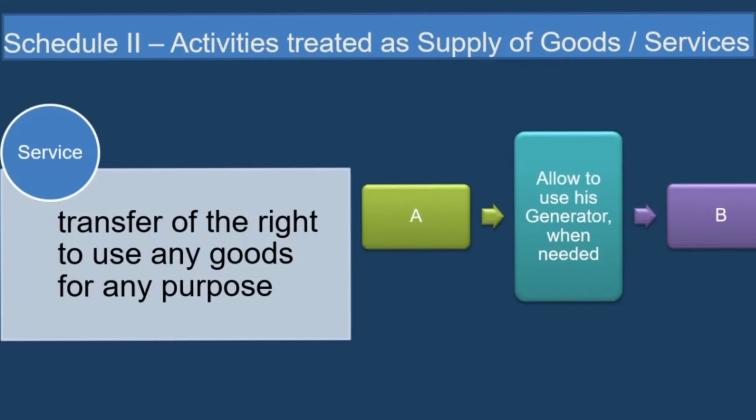Next is works contract, which is always treated as supply of service. What is the definition of works contract?